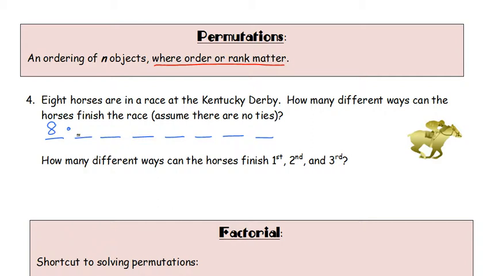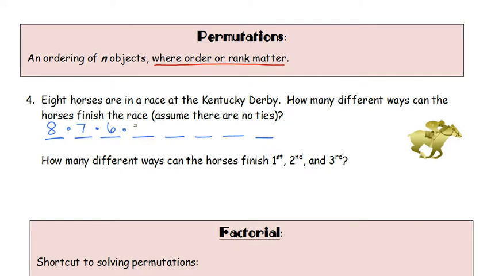Once a horse has finished, how many ways can we have second place? You can't have 8 ways because one horse is already finished, which means you have 7 options for who can finish second. If you have two horses that have already finished the race, that means there's only 6 options of who's left to finish third. So this is one of those places where you can't repeat.